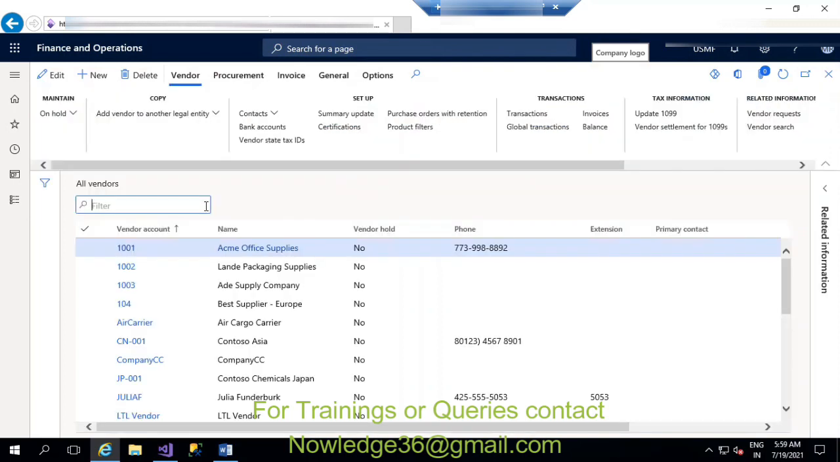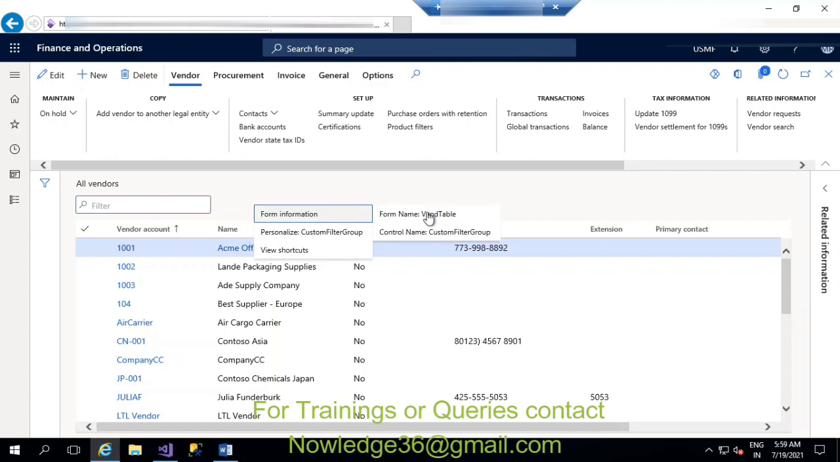Okay, so these are all the vendors related information, and you want to see this information in Visual Studio, because the development environment we have to do everything in is Visual Studio, right, not in the client. So how do you see all the vendors related information in Visual Studio? Just right click, and if you can see the form information, the form name is VendTable. This form comes under VendTable, okay.